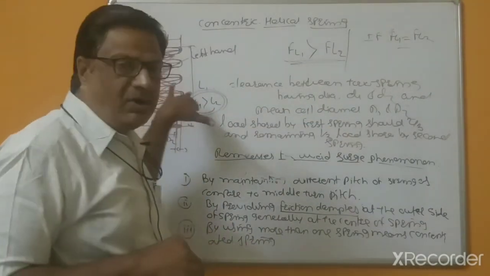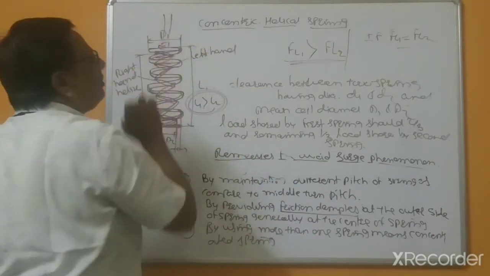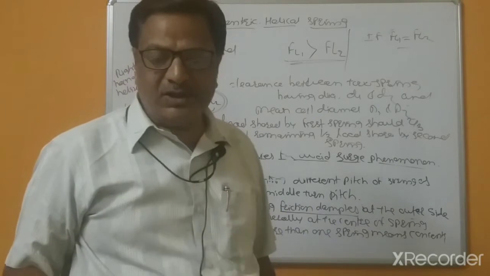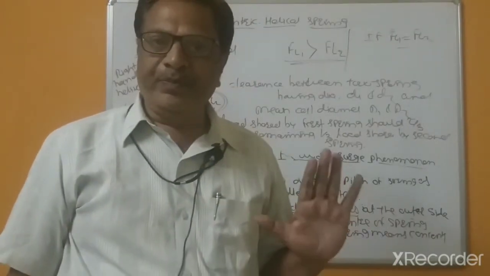If load occurs on such springs, the surge phenomenon can be avoided, and failure of the springs can be avoided.